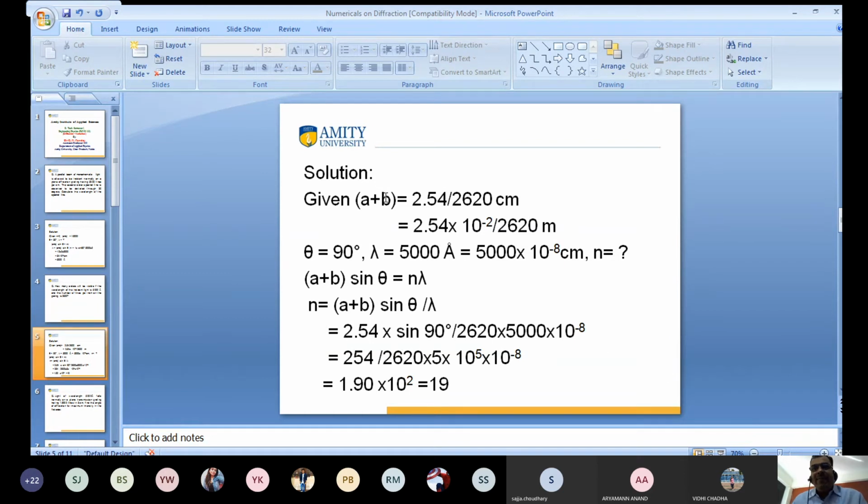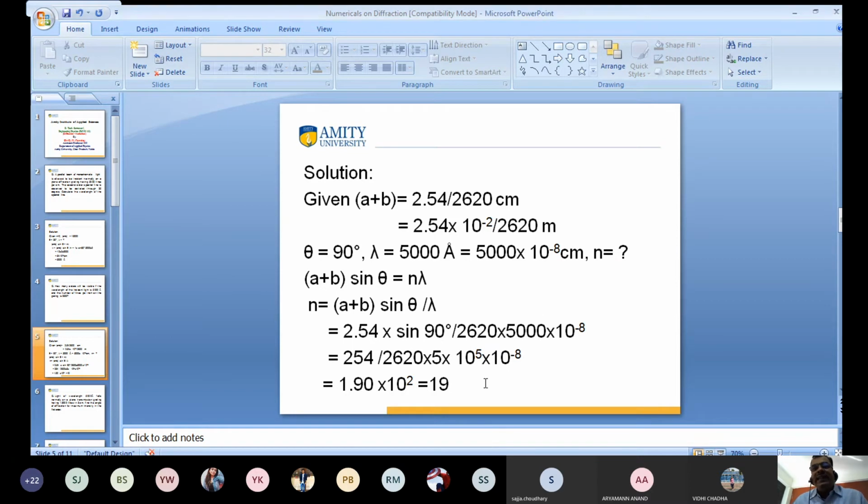You know what A plus B is? A plus B means 2600 per inch, so we have to convert to centimeter. One inch is equal to 2.54 centimeter. So the value is 2.54 divided by 2620. Theta is 90 degrees, lambda is given. I want to calculate the value of small n. Small n is equal to A plus B sin theta divided by lambda. A plus B means 2.54 divided by 2620 into sin 90 into 5000 into 10 power minus 8.